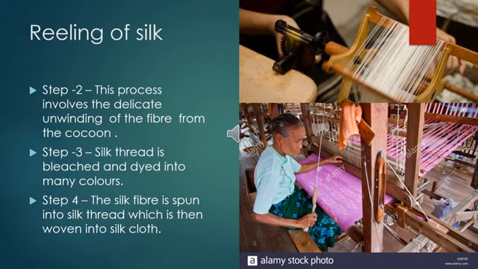Any color of your choice, you can bleach it or dye it, and then the silk fiber is spun into silk thread, which is then woven into silk cloth. In the picture there, you can see how they are weaving the cloth and making it into silk fabric.